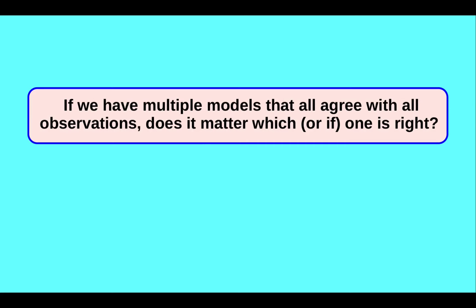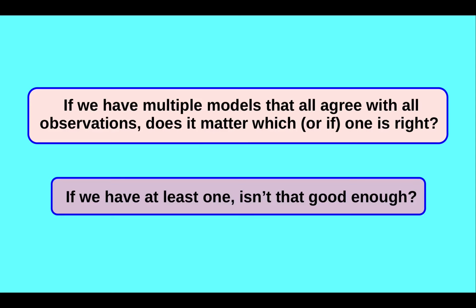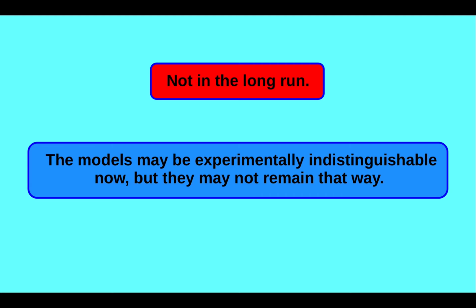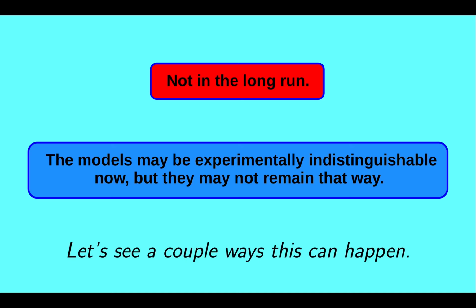So then, if we have multiple models that all agree with observations, does it matter which or if one is right? If we have at least one, isn't that good enough? Not in the long run. The models may be experimentally indistinguishable now, but they may not remain that way. Let's see a couple ways this can happen.